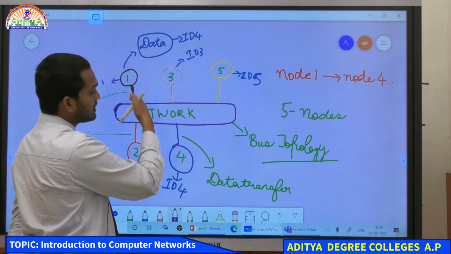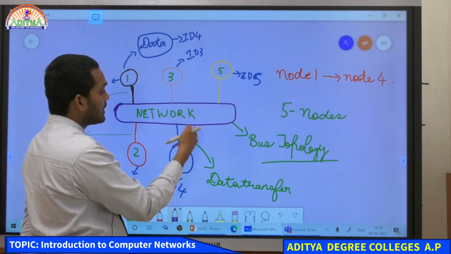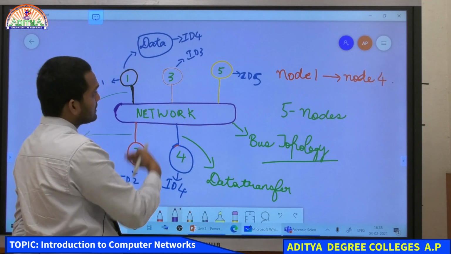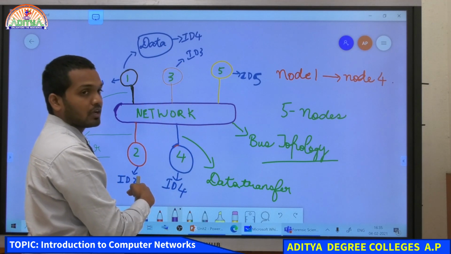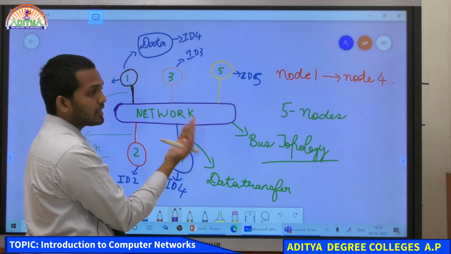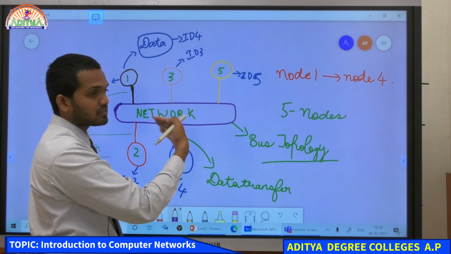So these data transfer cables help you to send the data into the network, and all the computers in the network will try to match this ID number with their own ID number. When it doesn't match, they reject it, and the computers keep on checking.